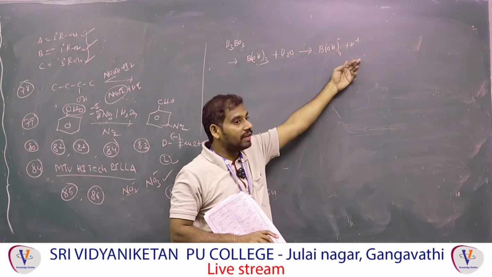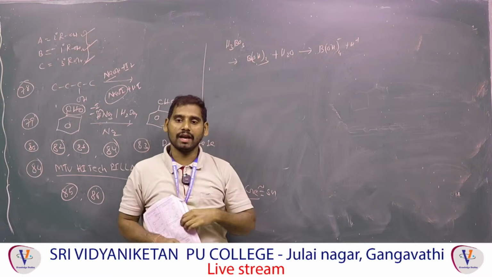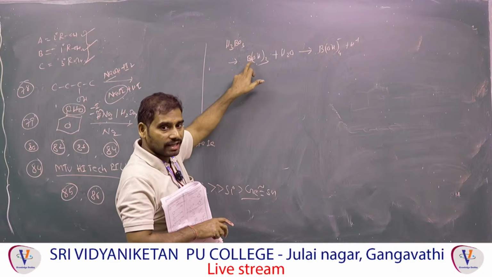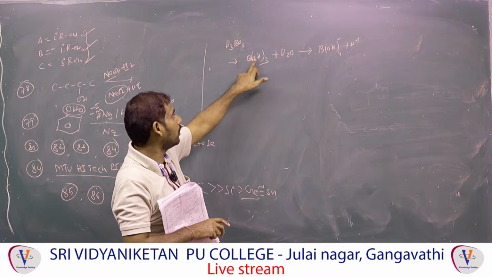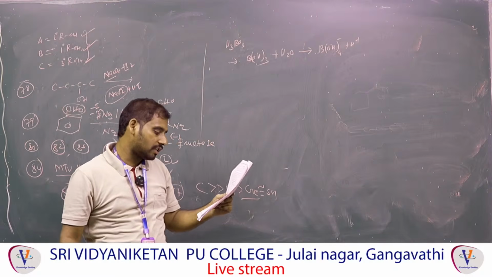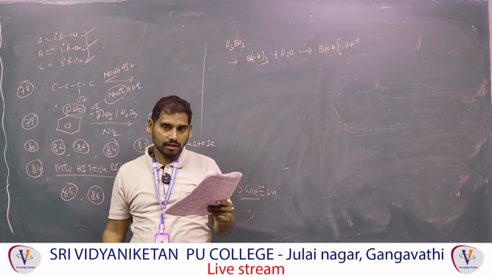That H plus is giving, who is giving? Water, not boric acid. Why, sir? It will not release because boron is very less electronegative, meaning OH is attached to a less electronegative atom. So what have they given? Observe now. Boric acid is a weak acid. Correct, because it is not giving H plus.